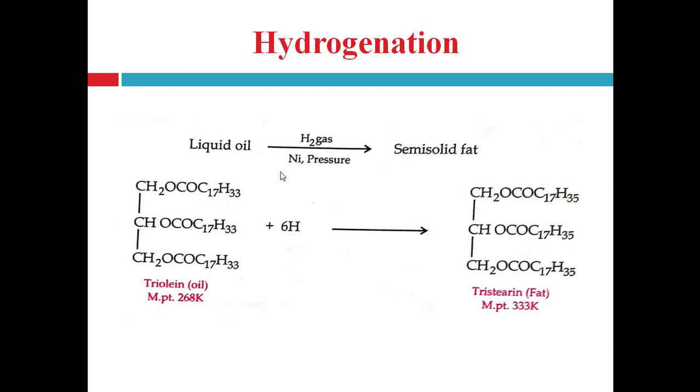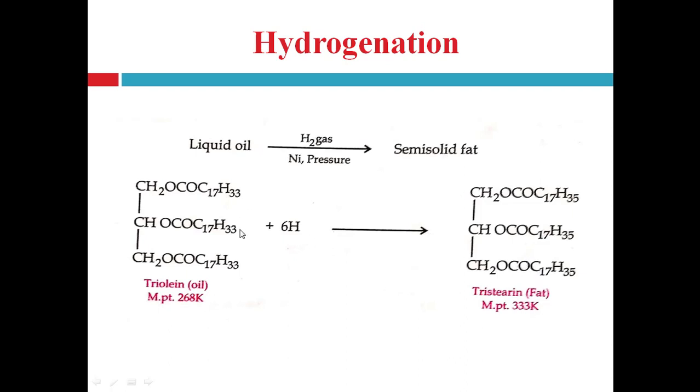For example, here an example is given: triolein, that is an oil. This is the triglyceride of oleic acid, with C17H33 chains. When hydrogenation of this triolein is carried out, it is converted into tristearin, with C17H35 chains. Here 2 hydrogen atoms are added to each ester chain.